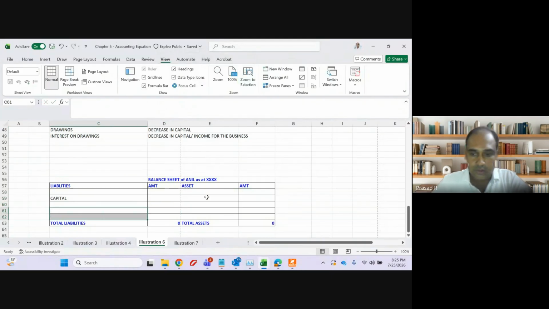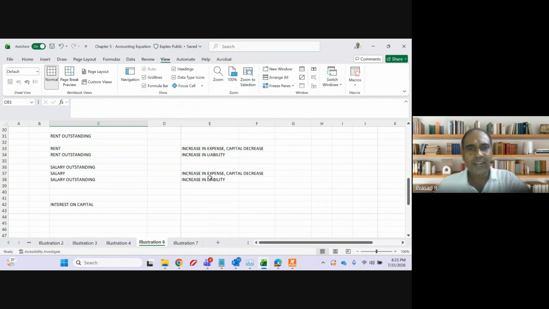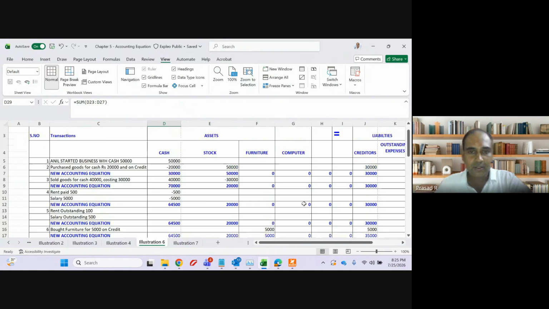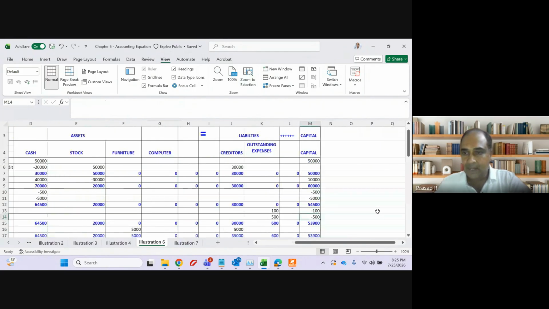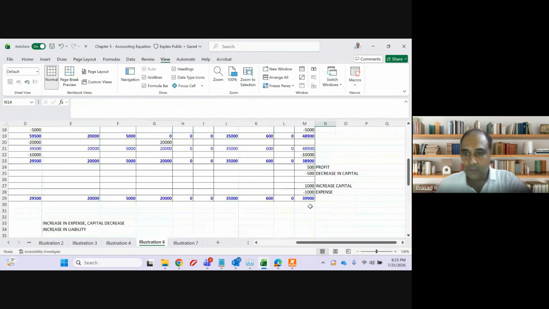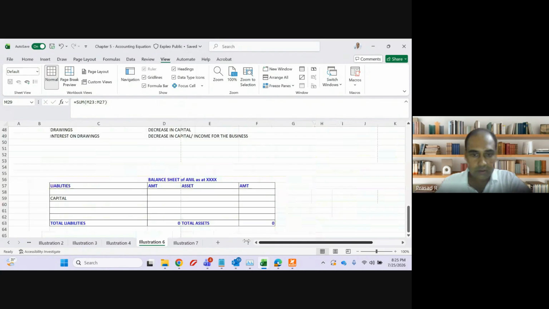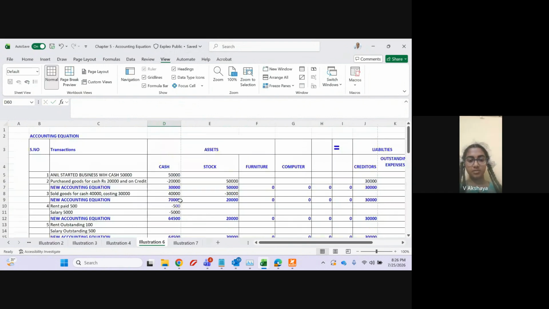Okay, now we will prepare a balance sheet. Now you can tell me, guys, you can also prepare a balance sheet. How much is capital on the right hand side? Total of capital is 39,900. Sir, capital is 38,400.